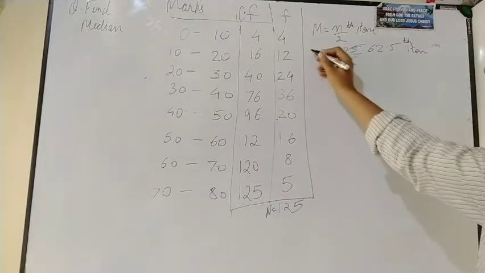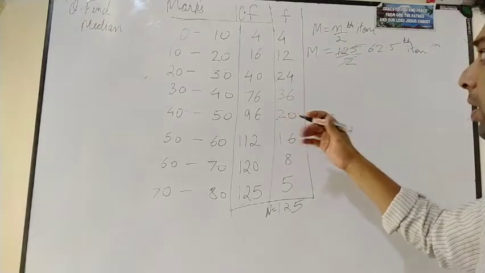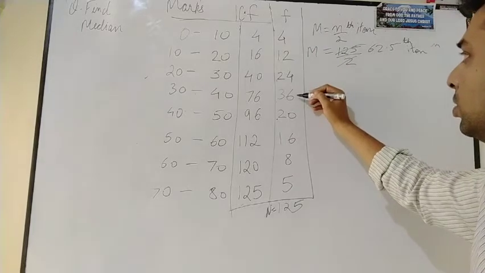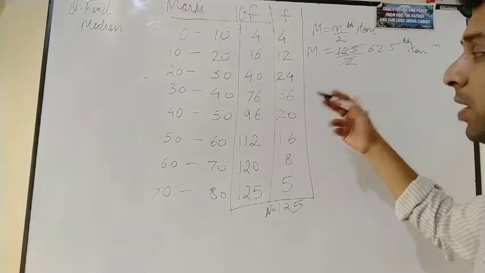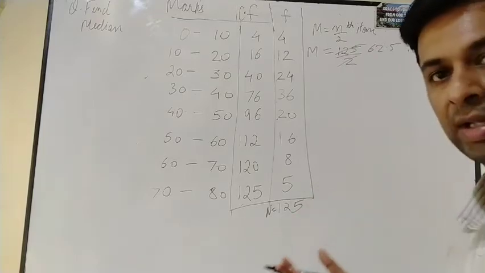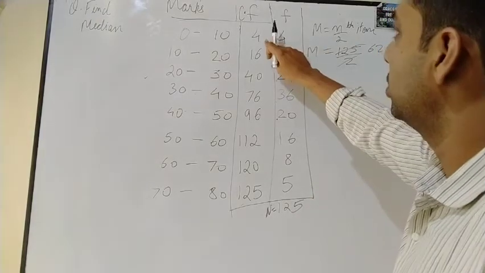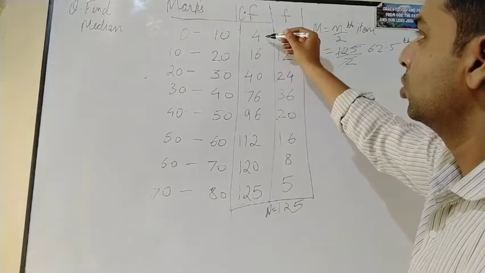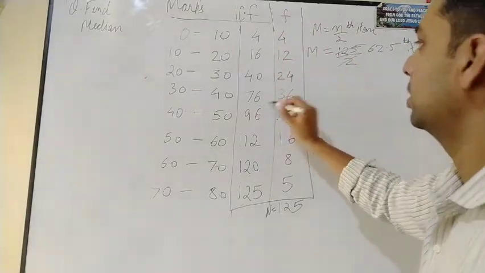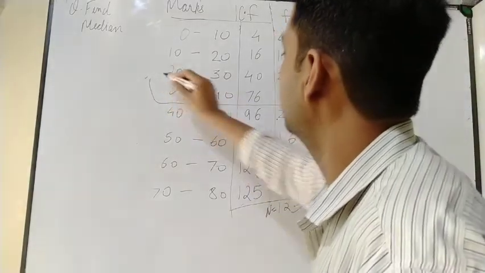This is your M. Now we'll be finding it. So where will 62.5 lie? Here, here, here. No, this is small, this is small. So where do we find it? We are not going to find it in the adjusted frequency. We will have to search it in the cumulative frequency. This is our cumulative frequency. So 4, 16, 40, still it is bigger. 76, here, mark it. It will lie in 76.